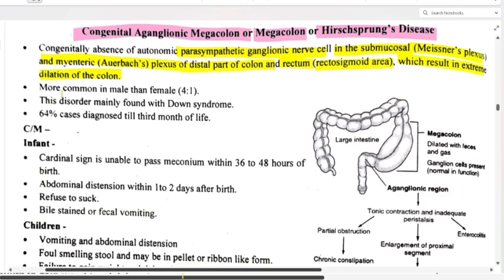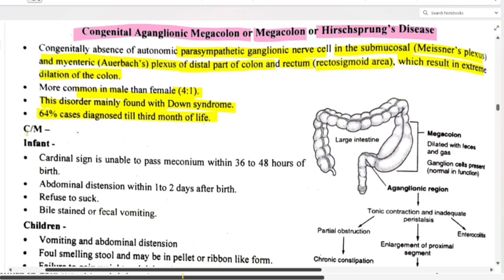Okay, more common in male than female, that is 4:1. So males are more affected. This disorder is mainly found with Down syndrome, so it is linked with Down syndrome. 64% of cases are diagnosed by the 3rd month of life. So its mortality rate is also quite high.